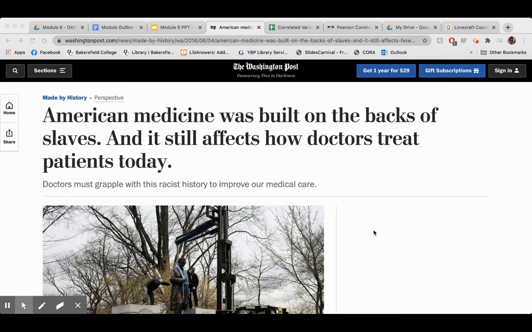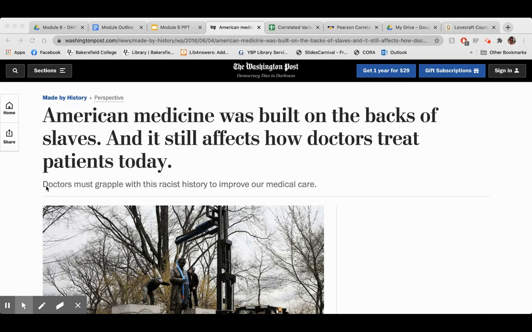Okay, so let's see how we can figure out how to evaluate the author of a website. Websites can include news sources. Right now I have pulled up a news article written by the Washington Post, so this is considered a website. The title of this news article is American Medicine Was Built on the Backs of Slaves, and it still affects how doctors treat patients today.